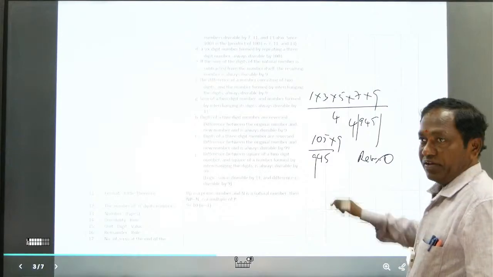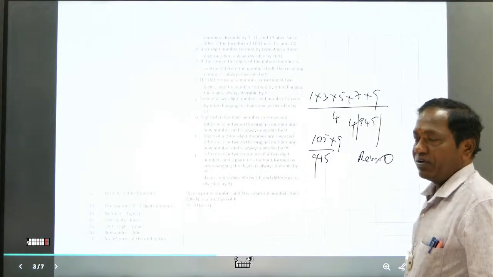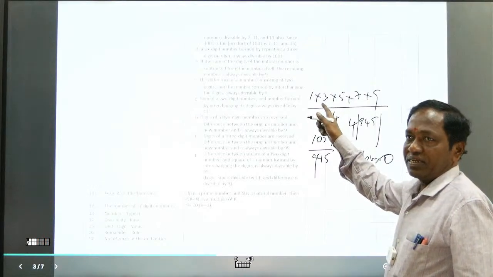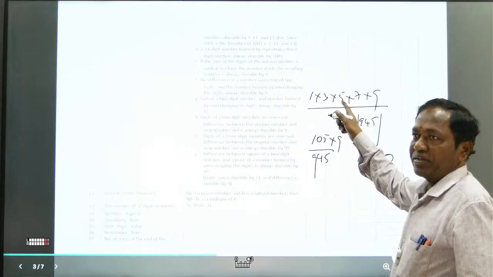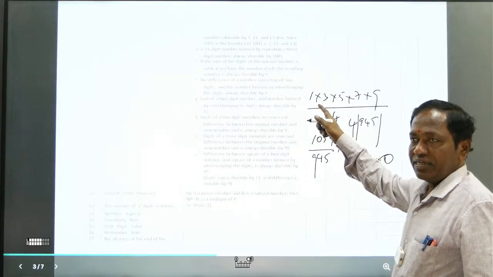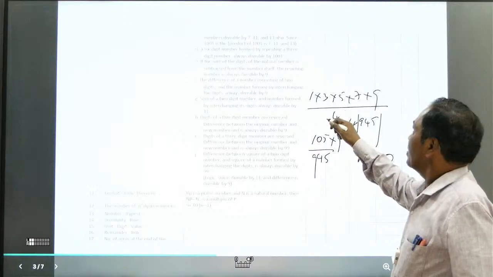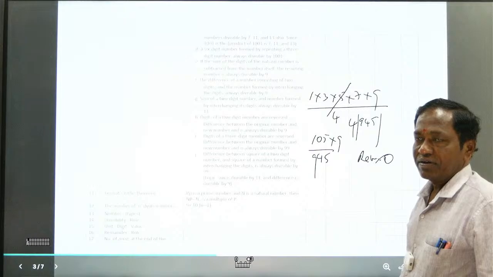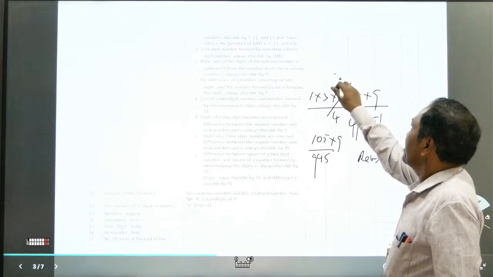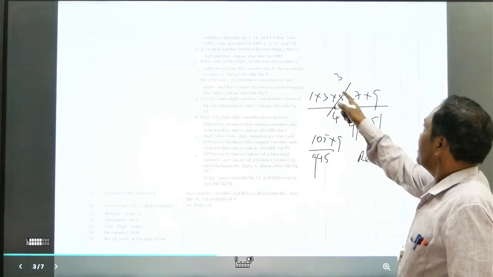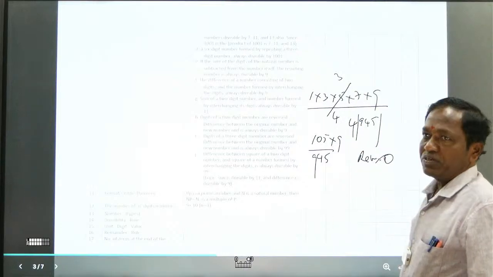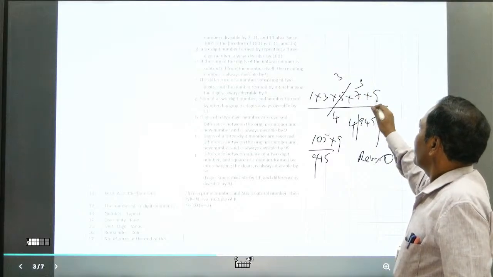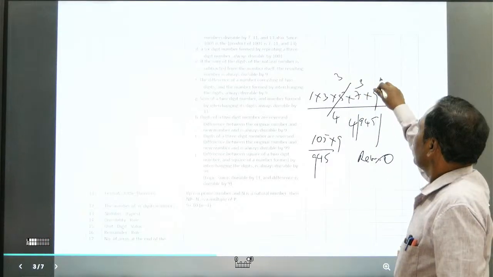But if you apply it like this, write 1 into 3, 3. 3 into 5, 15. 15 by 4, what is the remainder? 3. You can write 3 here. 3 into 7, 7 by 4, how much remainder? 3. 9 by 4, remainder 1.